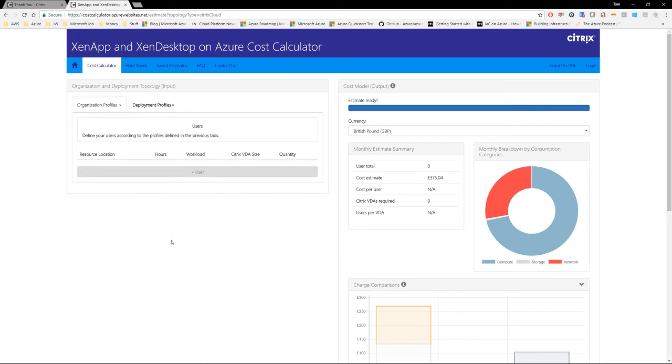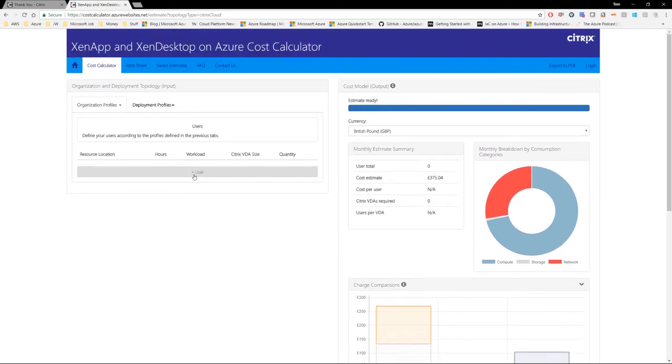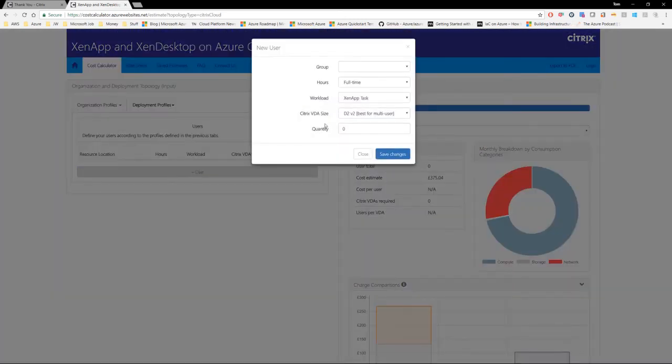And in here, we'll notice that there's no users. So I'm going to go and add a user profile by clicking on the plus user. Now the group field is your Azure region or resource location. So in this instance, I've only got Dublin, but if I had Amsterdam or any other number of Azure regions in here, which I created earlier, they would appear in this drop-down box.